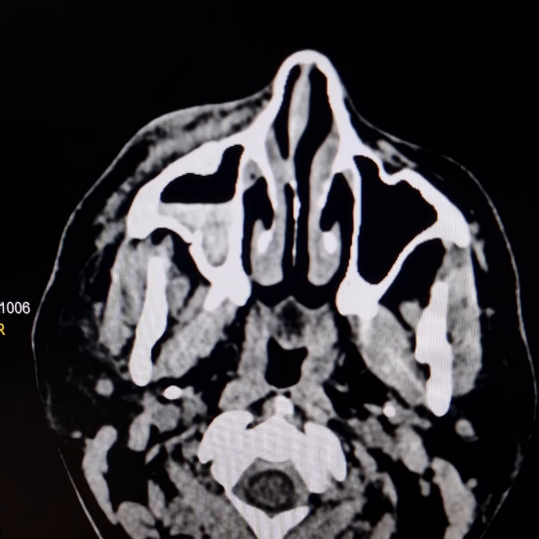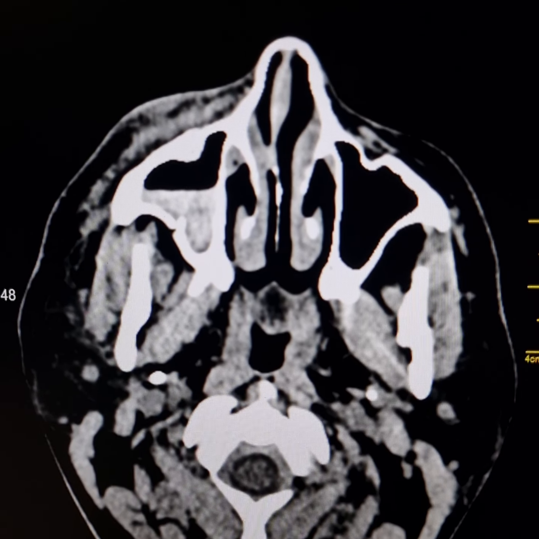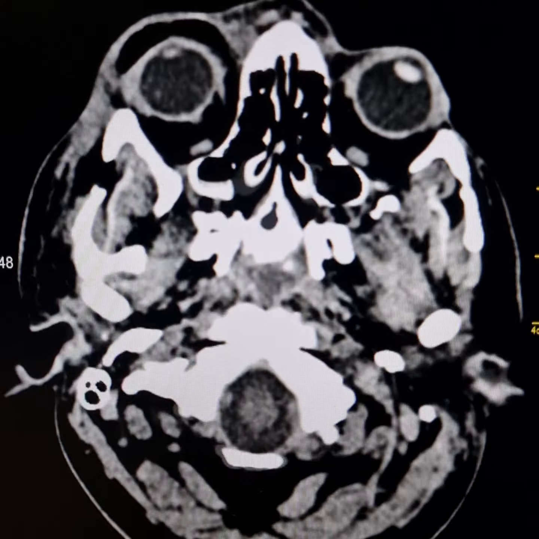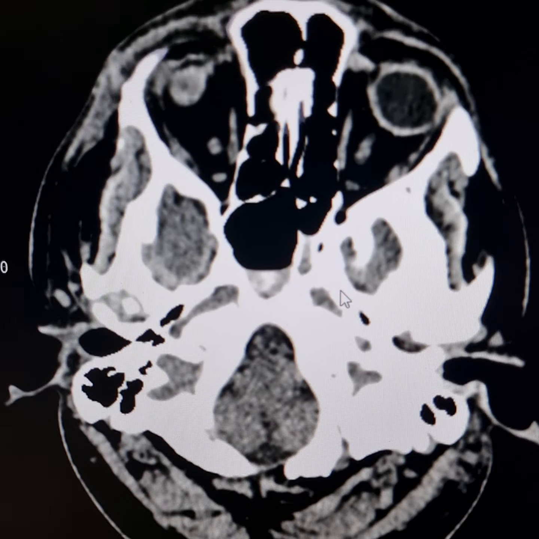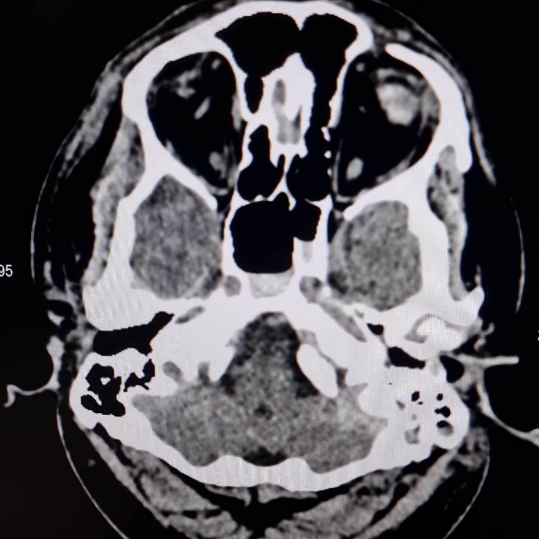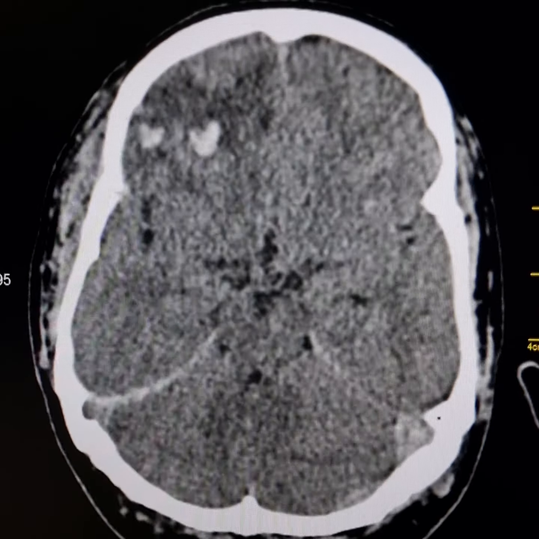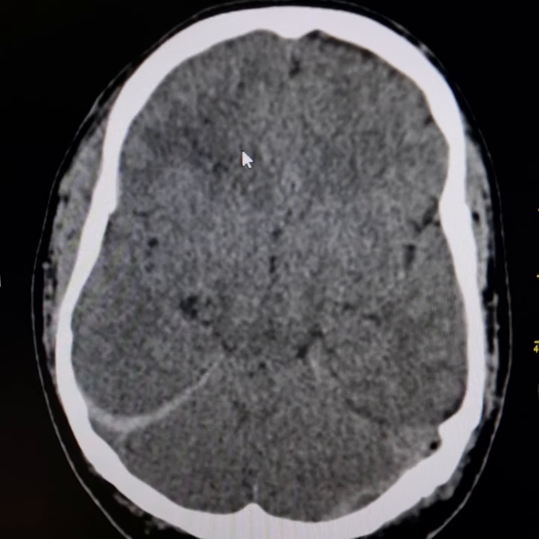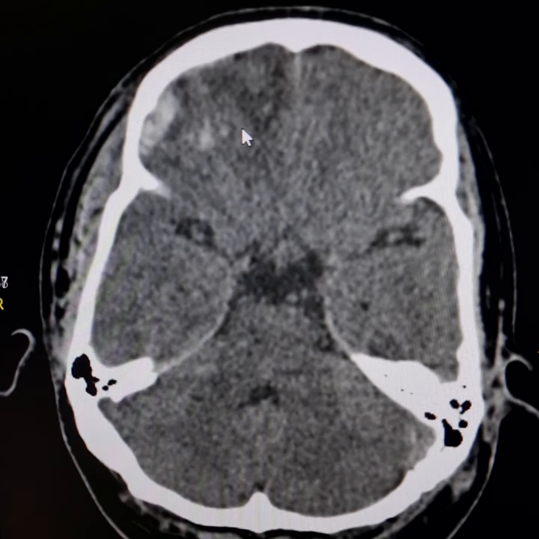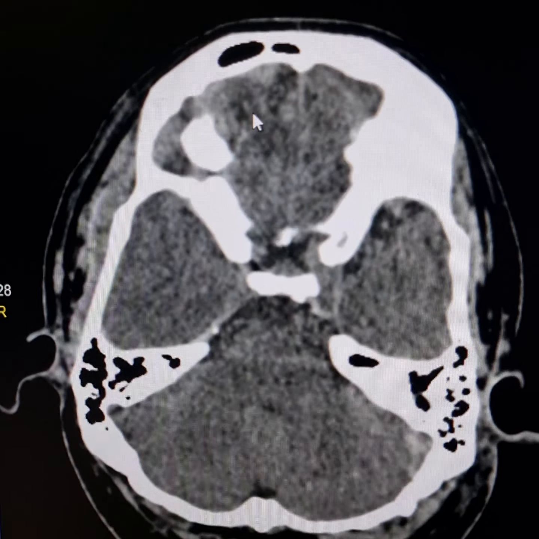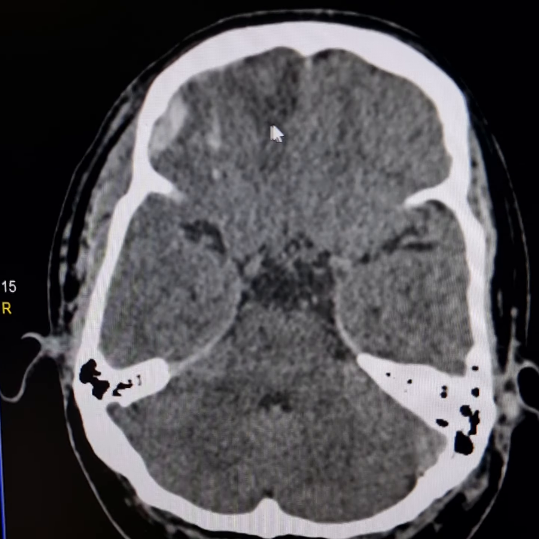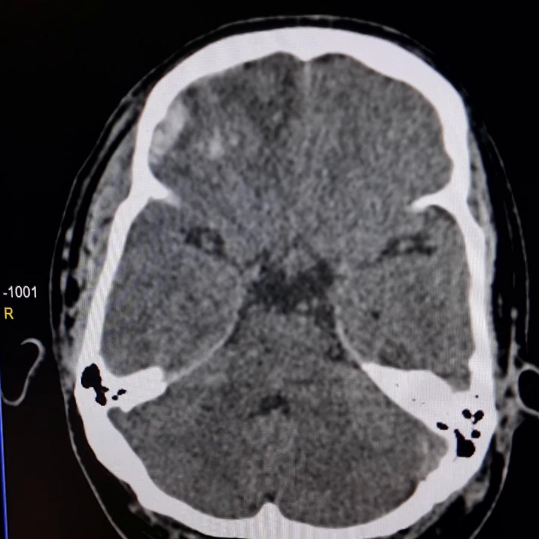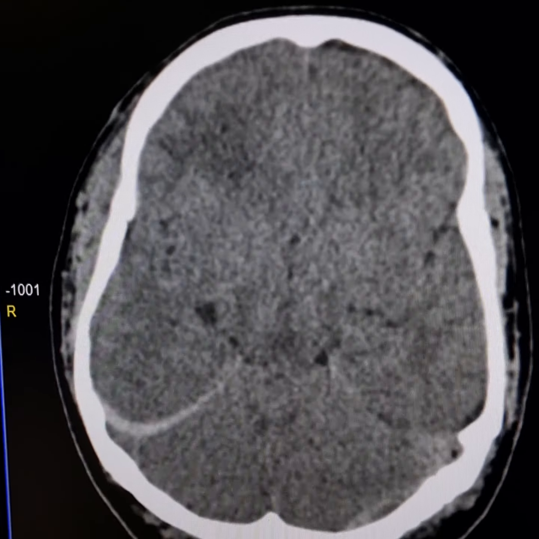Please see hemosinus involving right maxillary sinus, both the sphenoidal sinuses. Hemorrhagic contusions involving right frontal lobe here. Areas of mixed attenuation containing hyperdense areas. These are the hemorrhagic contusions.